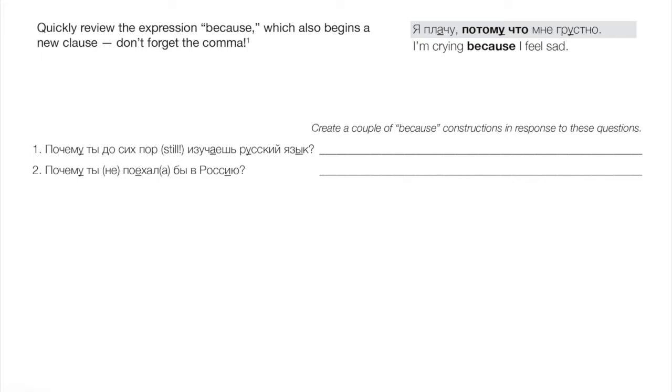Again, speaking hypothetically. Я бы поехал в Россию, потому что я уже был там и мне там нравится. Right? I've already been there and I like it there, right? Okay, so again, you could fill in any answer to that. Just start off with потому что.